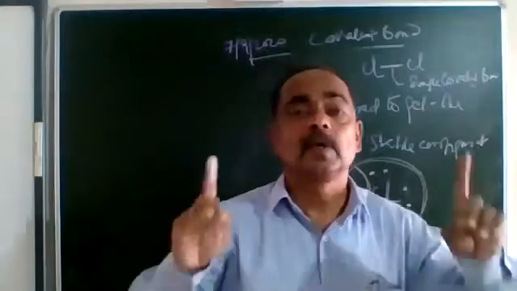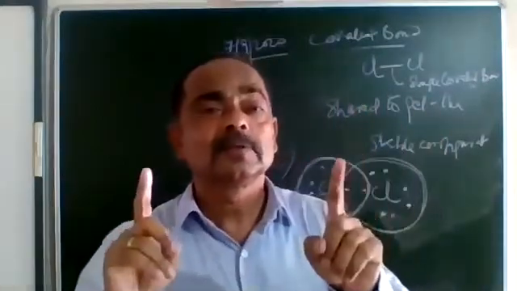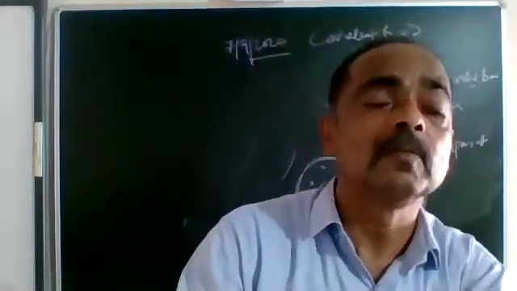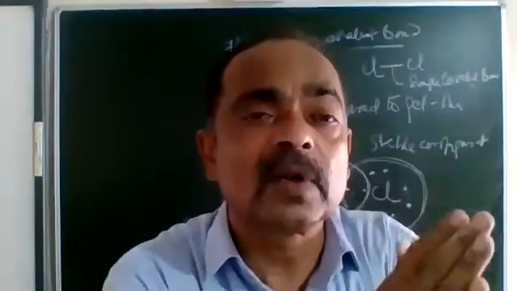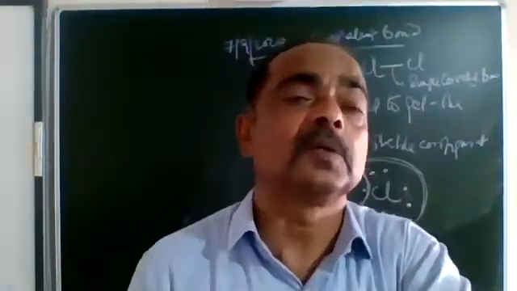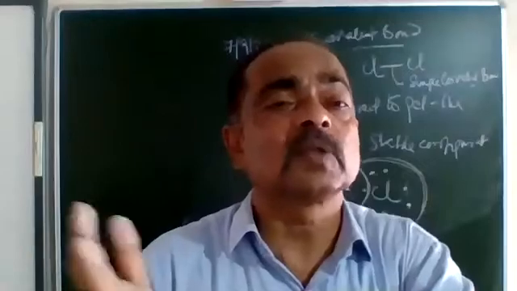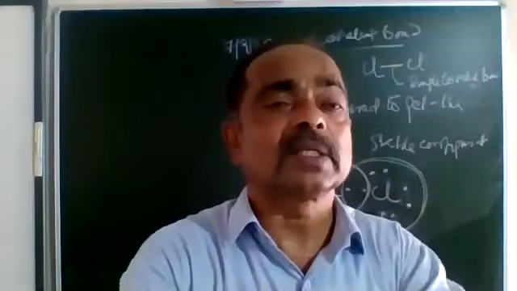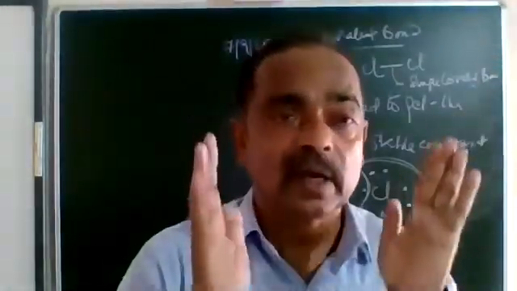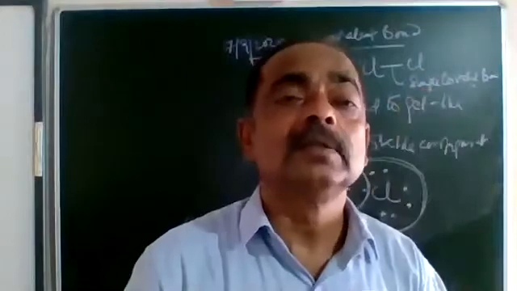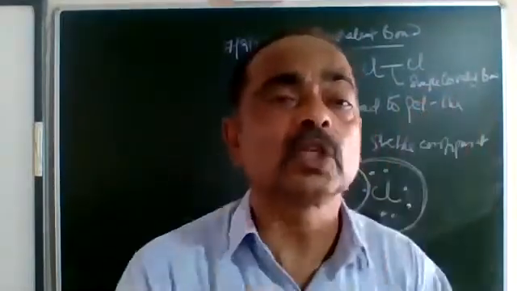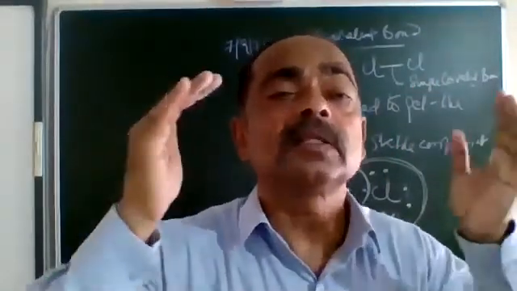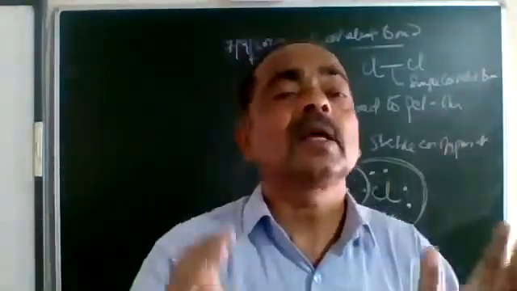Clear? Remember, we shouldn't make a mistake here, because the question is going to be asked regarding the bonding. In ionic bond, the transfer of electrons takes place from one atom to another. When the electron is transferred, the one which loses becomes positively charged, the other gets negatively charged, and between positive and negative there is a force of attraction, and that is what is referred to as ionic. Whereas, when two nonmetals are taken, none of the nonmetals has the tendency to lose electrons. They have to get the stable electronic configuration.